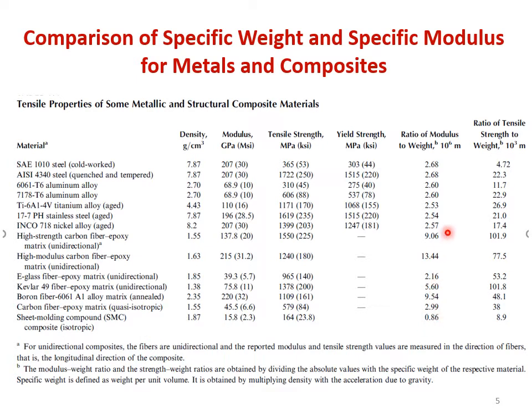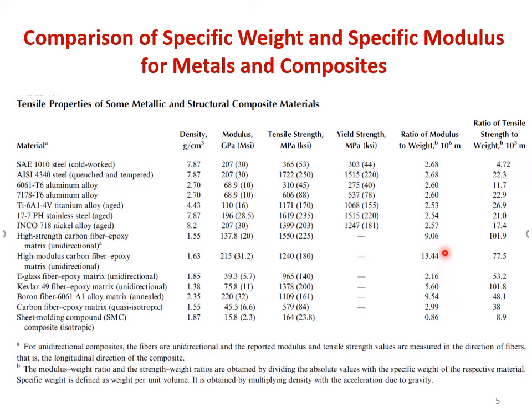So you can appreciate the fact that the ratio of modulus to weight for the composites is significantly higher than that of the metals. You forget about this 0.86 because it is quasi-isotropic, it is an isotropic material, and it is made up of short fibers, and that is why it is having a lower modulus. Its application is entirely different.